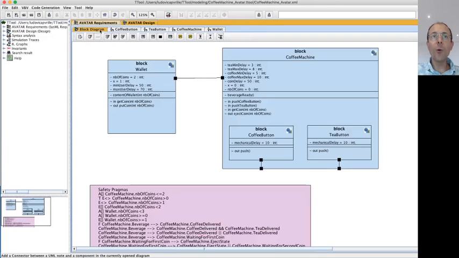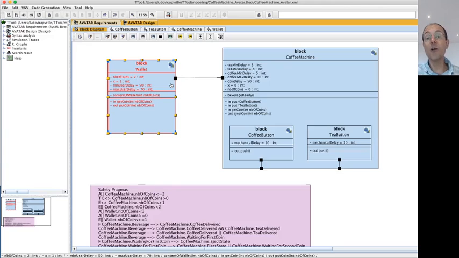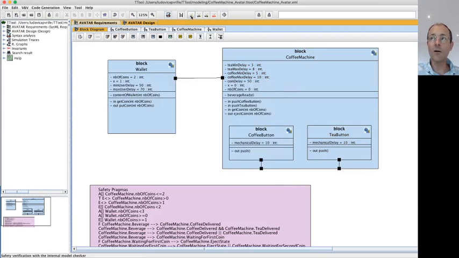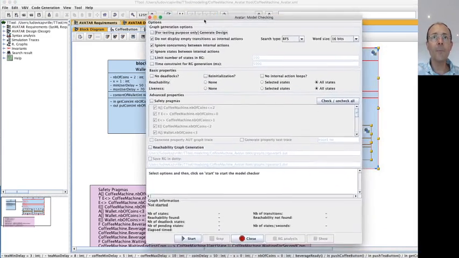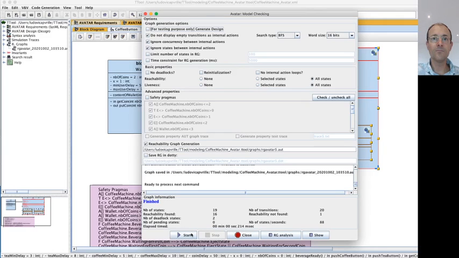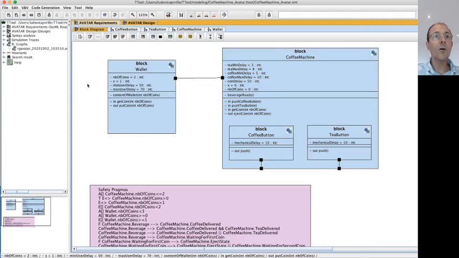Okay, when we want to go further in the behavior of the system, we would like to investigate all possible execution traces. To do this, we're going to generate a graph which shows all these possibilities. It's called a reachability graph. To do this, we need again to check the syntax, to click again on the same icon, but this time we're going to check reachability graph generation. Start. Okay. And now a reachability graph has been generated. It is accessible here. What I'm going to do is do show.